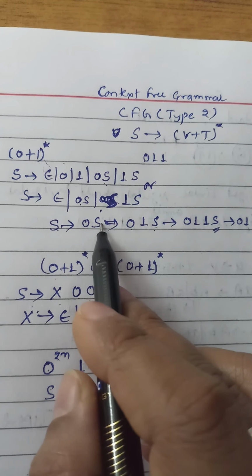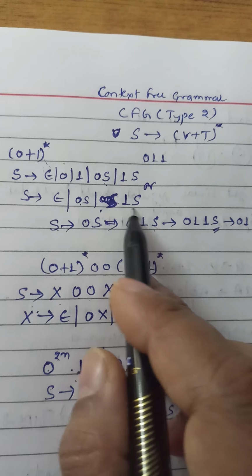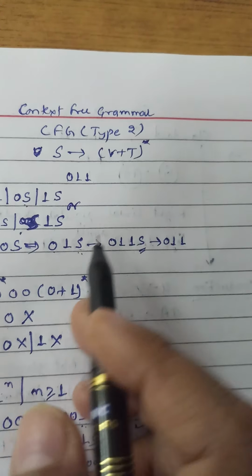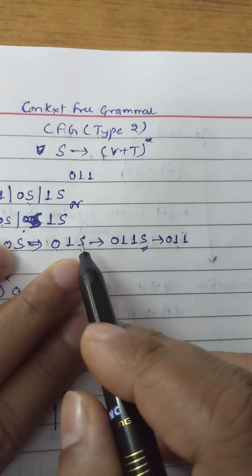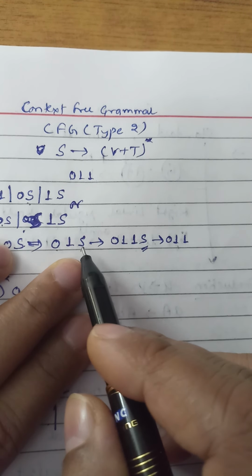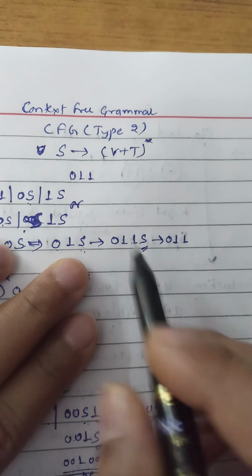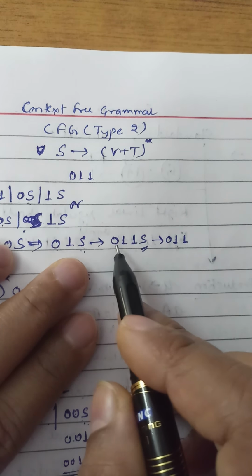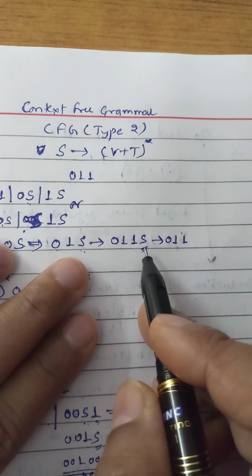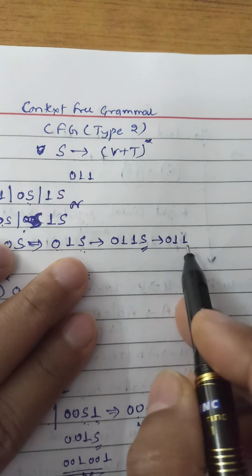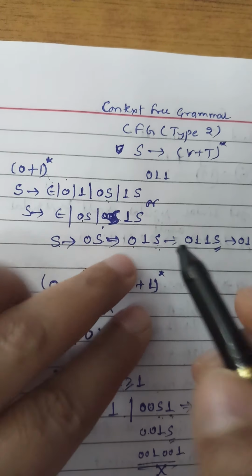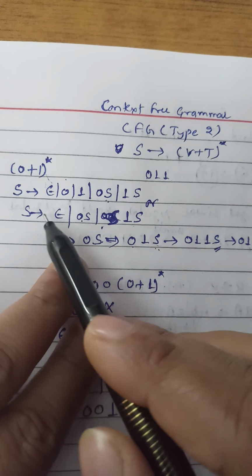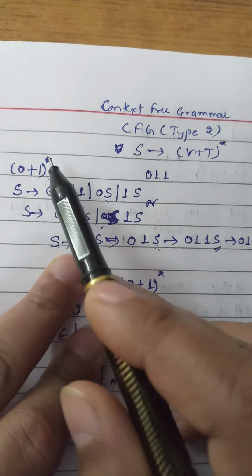Instead of S we write 1S, so we get 0, 1, S. Instead of S we again write 1S, because we want 1, so we get 0, 1, 1, S. Now instead of S we write epsilon, so we get the string 0, 1, 1. In that way we can get any string with these productions. So these are the productions for that language: S tends to epsilon, 0S, 1S.